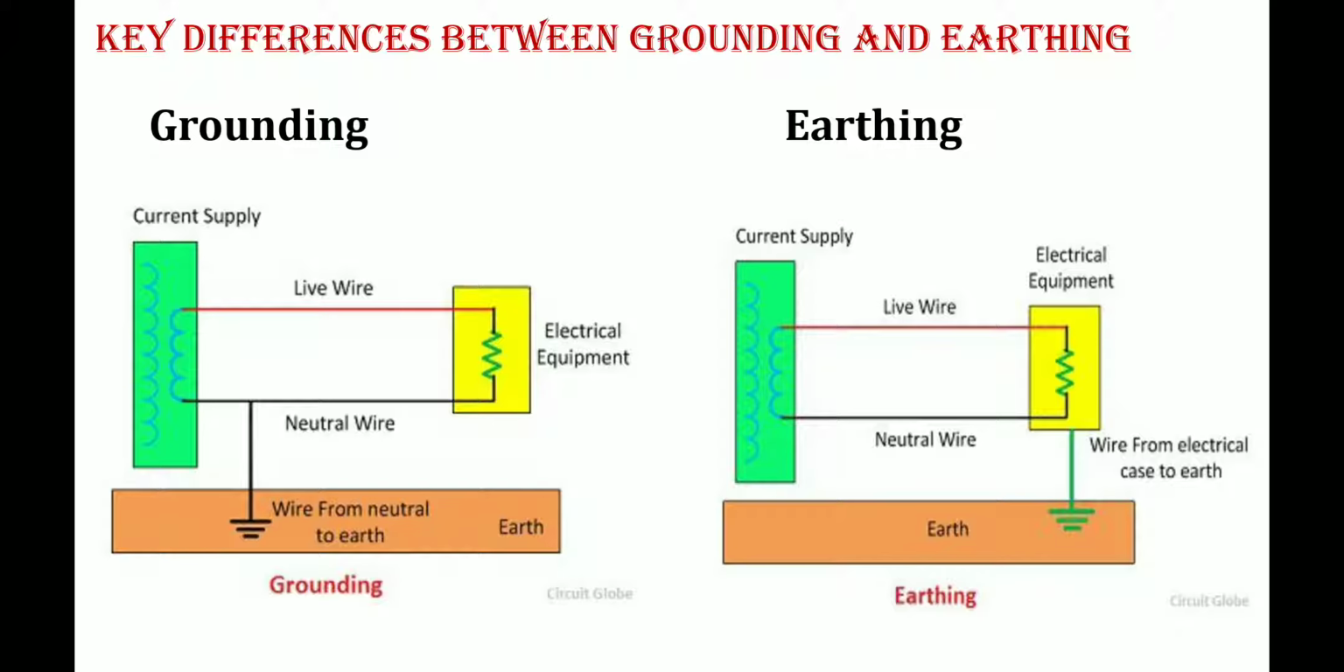So this is the difference between grounding and earthing. One more important thing here: grounding gives a path to an unwanted current. Path to an unwanted current means during the fault. The fault current is nothing but the unwanted current. So if the equipment is properly grounded, the grounding helps to avoid the unwanted current, hence protecting the electrical equipment from damage.